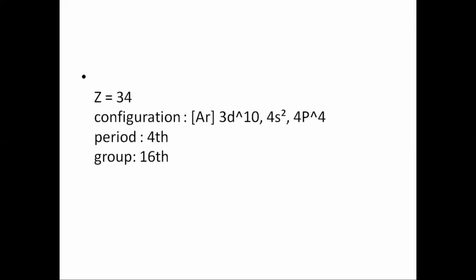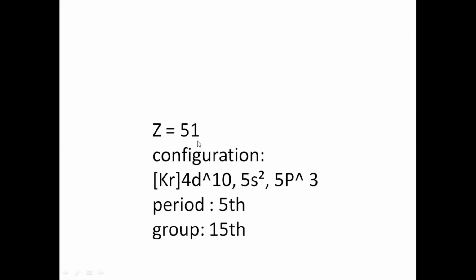Next, you can also see the atomic number 34. Here the last electron is entering into the p orbital. If it is entering into the p orbital, the group number is 10 plus ns plus np electrons. The s orbital has 2 electrons and the p orbital has 4 electrons. So 10 plus 4 plus 2, totally 16 electrons. So it is the 16th group. Next, Z is equal to 51, and here also the last electron is entering the p orbital, the same way. So 10 plus ns electrons plus np electrons. There are 2 s electrons and 3 p electrons. So 10 plus 3 plus 2 is 15. So the group number is the 15th group.